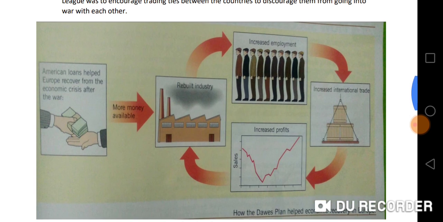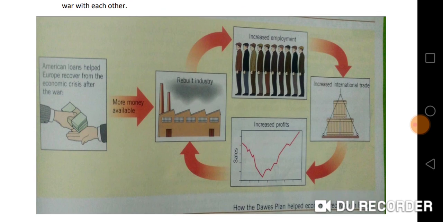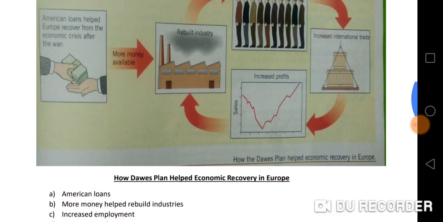And right below that, we have a diagram. If we could all just take a minute to look at it. And we'll start from the very left-hand side where we see American loans being given to certain European countries. So that meant there was more money available, which led to European countries being able to rebuild their industries. And there was an increase in employment because there were jobs, which led to an increase in international trade and also to an increase in profits.